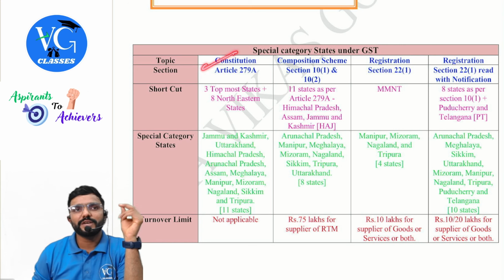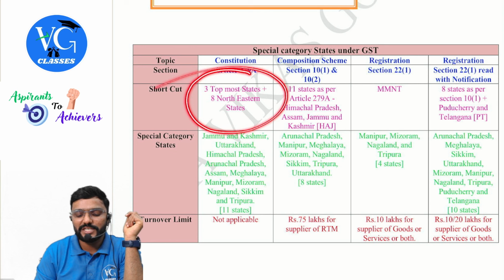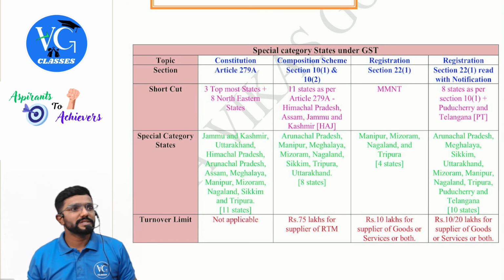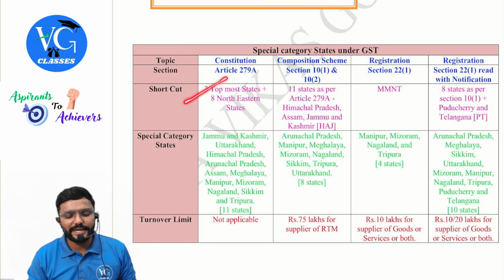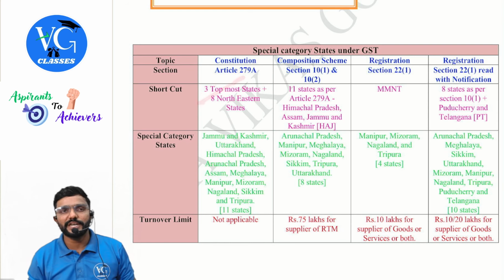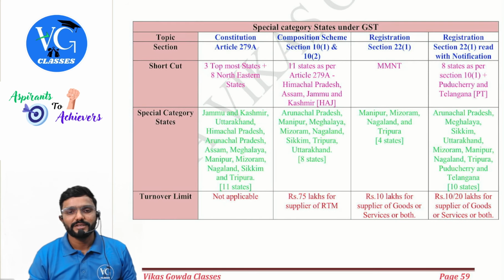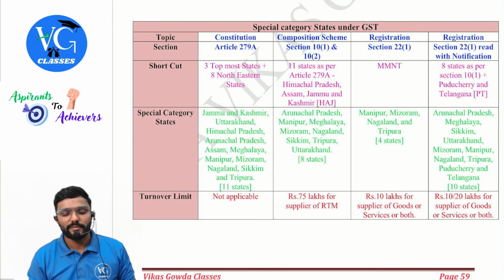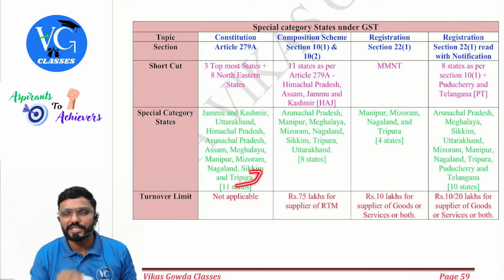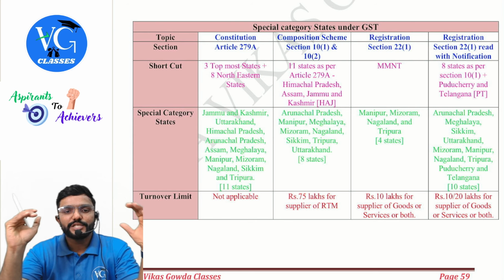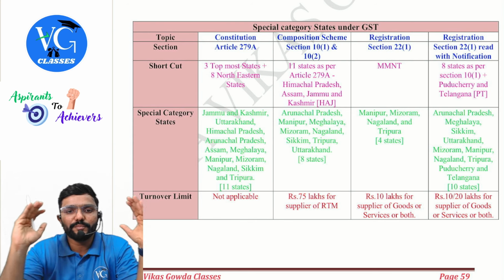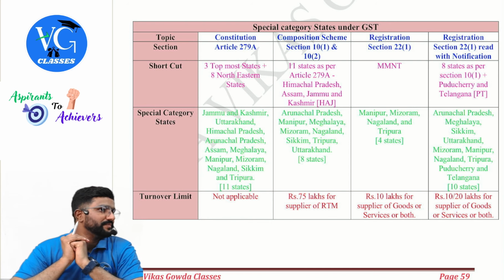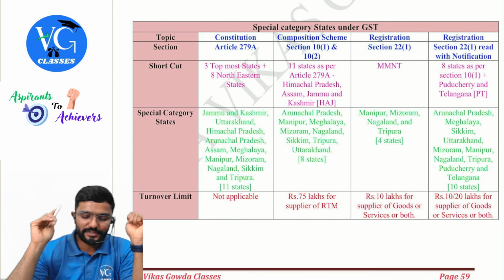As per Article 279A, what are the special states, guys? 11 states. Sir, which are those? 3 topmost states plus 8 northeastern states. Sir, please name them. Jammu Kashmir, Uttarakhand, Himachal Pradesh, 3 topmost states, plus 8 northeastern states, which are Arunachal Pradesh, Assam, Meghalaya, Manipur, Mizoram, Nagaland, Sikkim, and Tripura. Okay, totally 11, guys.